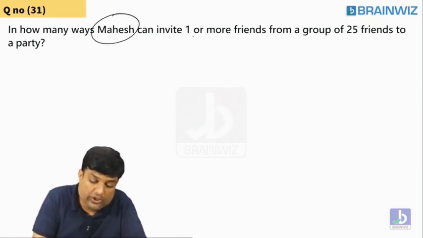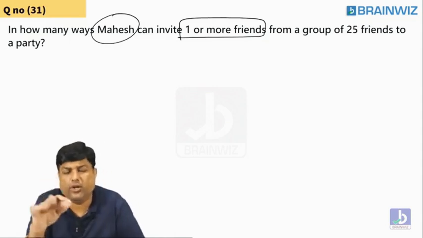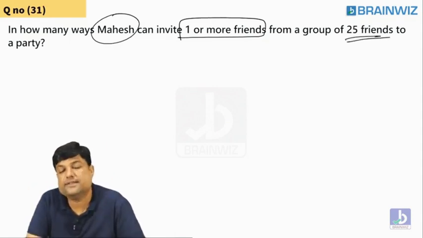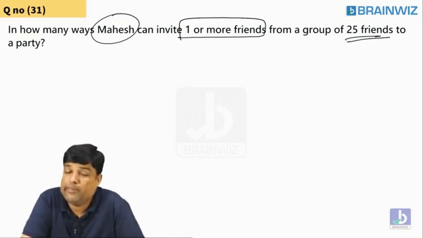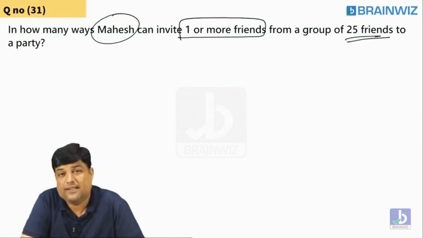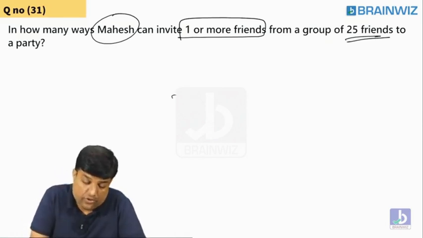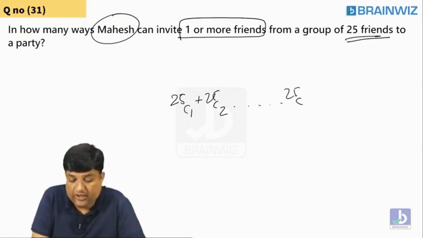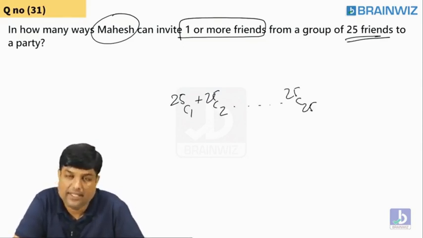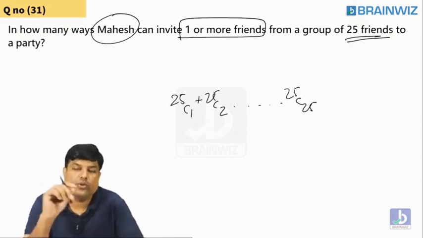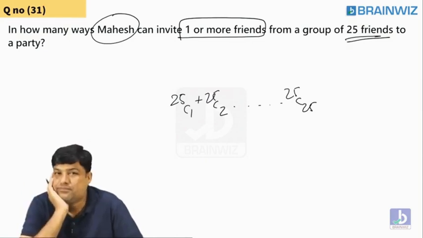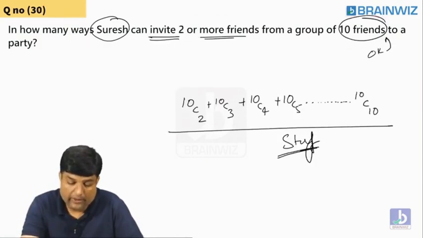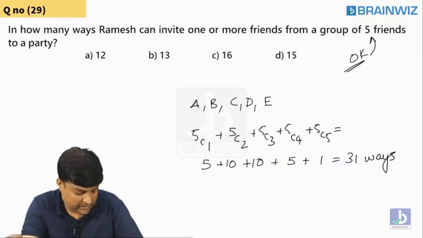Mahesh Babu wants to invite minimum 1 or more from a group of 25 friends. So now you tell me, guys, don't you think it's a very big question for you? 25 friends are there. Minimum 1 person you have to invite. So you have to calculate 25C1, 25C2, 25C3, up to 25C25. Don't you think, students, this is very big? So for solving this issue, we're going to use one small mathematical theorem. Let's try to see that mathematical theorem, everybody.